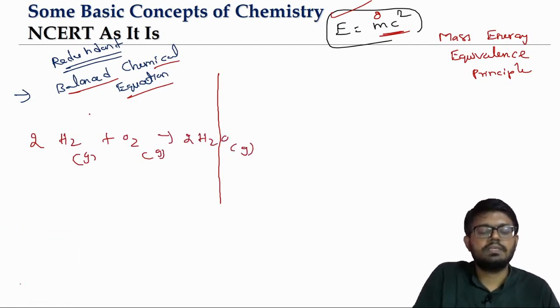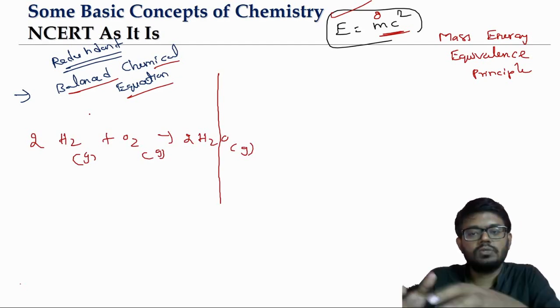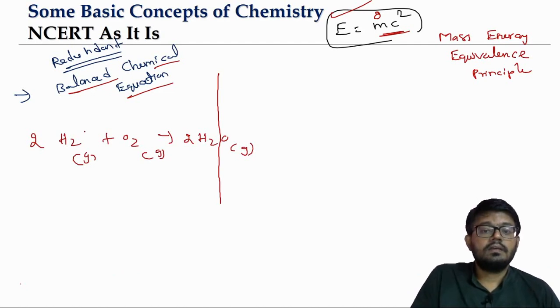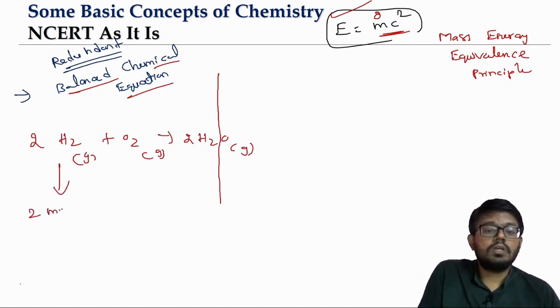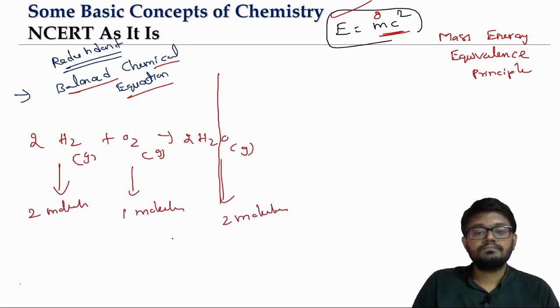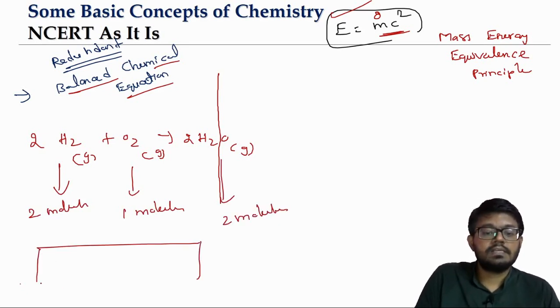This is the balanced equation. Hydrogen combining with oxygen gives us water vapor. Now the balanced equation is telling us that two molecules of this will combine with one molecule to produce two molecules.